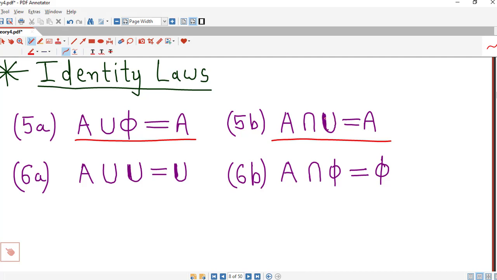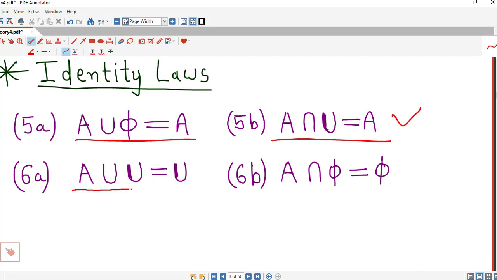This bold U represents universal set. So here we keep A as it is and union is replaced by intersection, empty set is replaced by universal set, and we obtain this identity law, A intersection universal set equal to A.